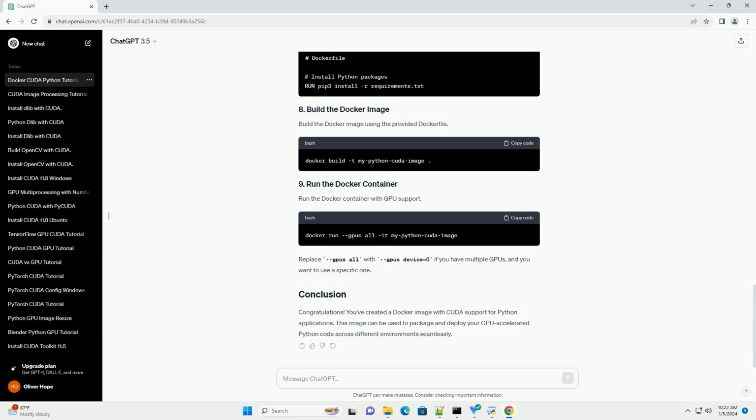Congratulations! You've created a Docker image with CUDA support for Python applications. This image can be used to package and deploy your GPU-accelerated Python code across different environments seamlessly.